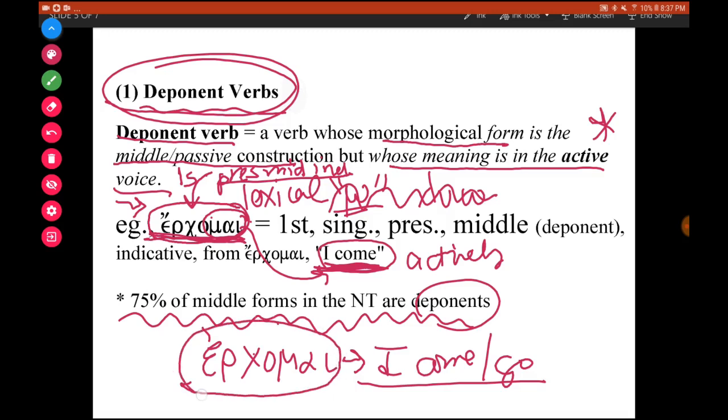Instead, the middle forms are used for all the forms of the present tense, and you would translate this actively. So if you have urkamai, it's I am coming, I am going. If you have urke with iota subscript, that's you are coming, you are going. If you have urketai, that's he, she, it is coming, he, she, it is going, and so on.